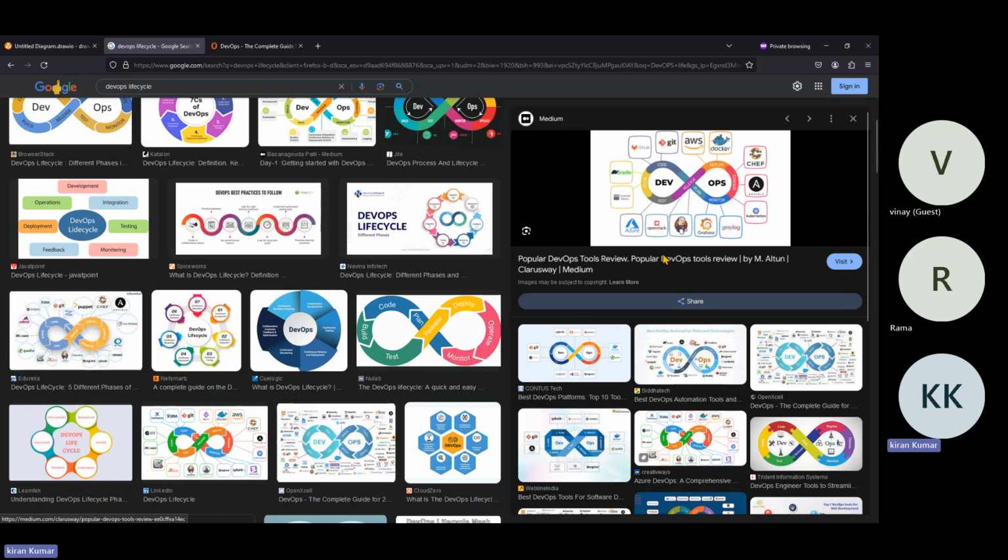And after that, for testing purposes, there are so many testing tools available to check how the code is running.